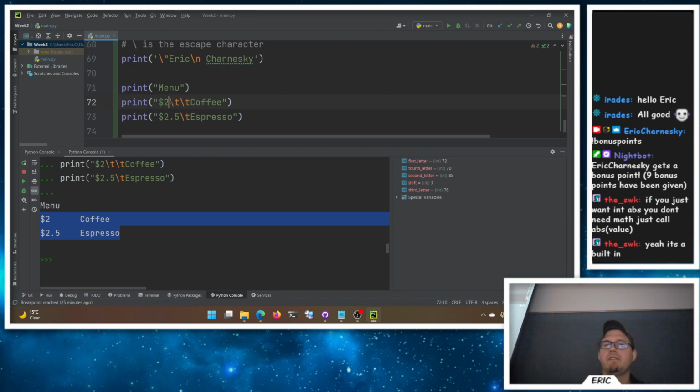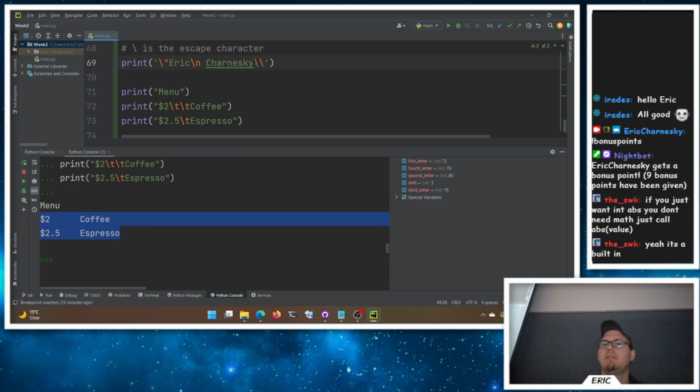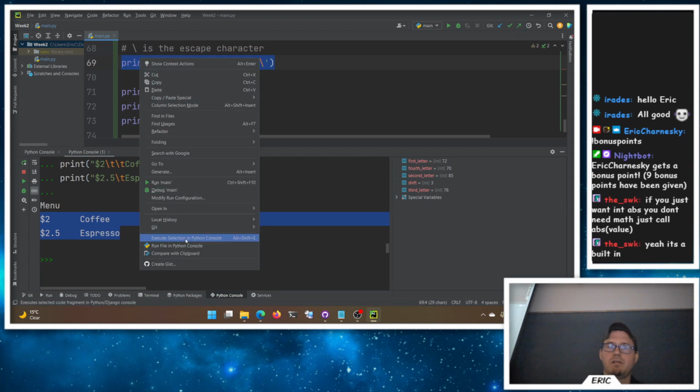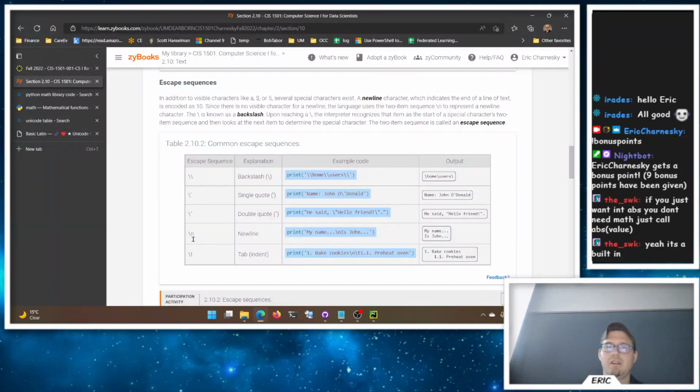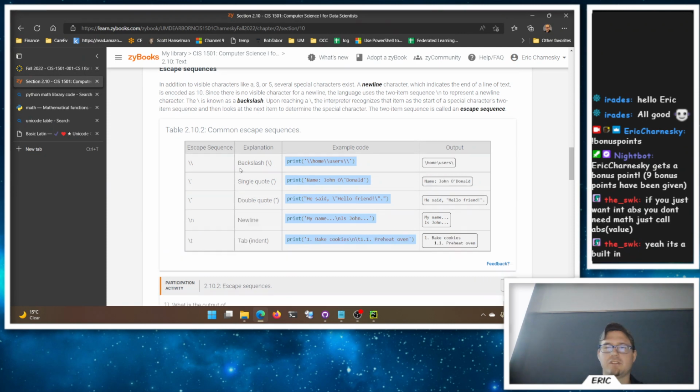Now, because the backslash is a special character, meaning it is an escape character, what do you do if you want an actual backslash? Well, you do a backslash backslash, meaning, oh, I really actually want the backslash here, if you really want to print one of those. And then you can get the backslash showing out in your output. All sorts of fun options here. So we get some of those fun tabs, new lines, quotes, backslashes.